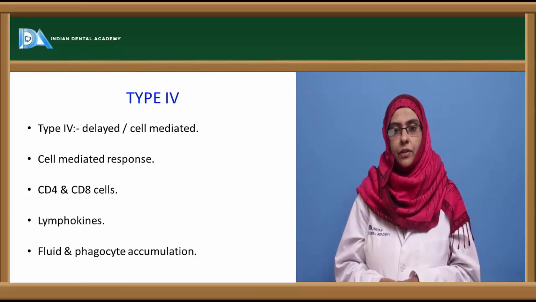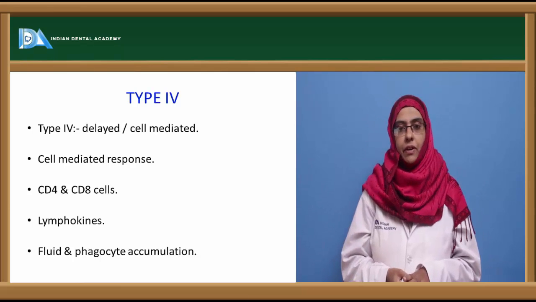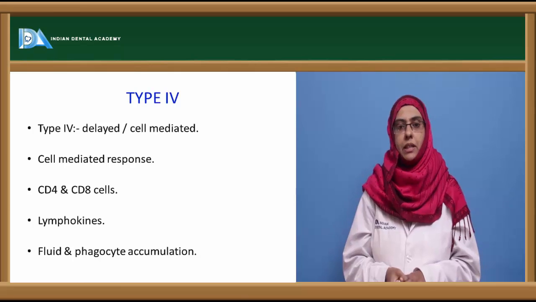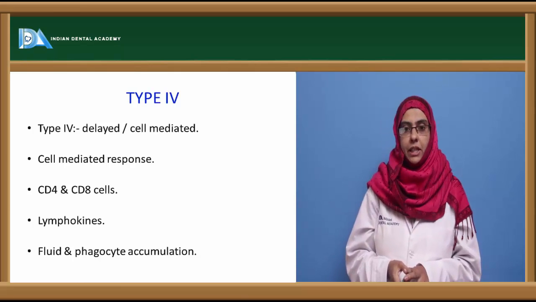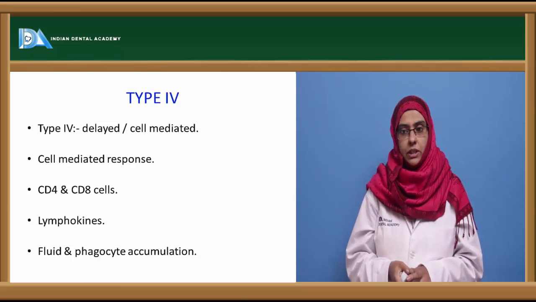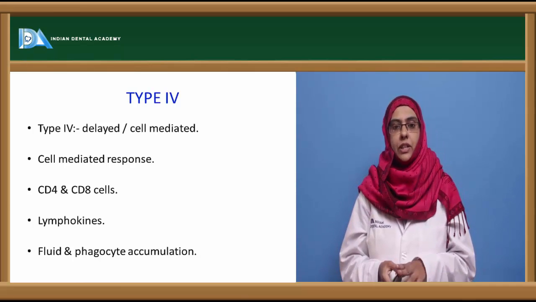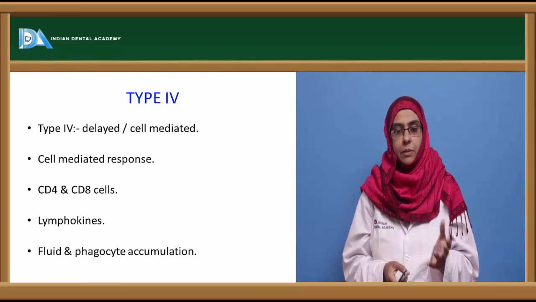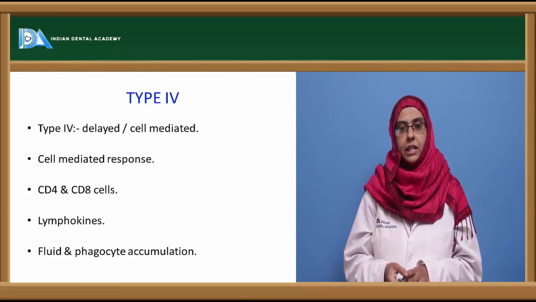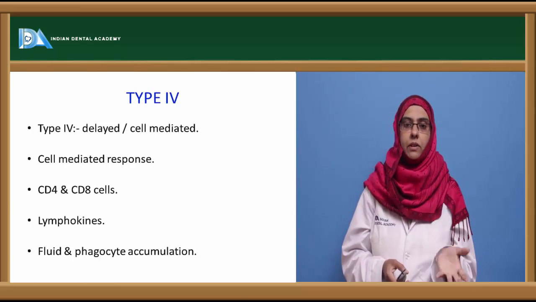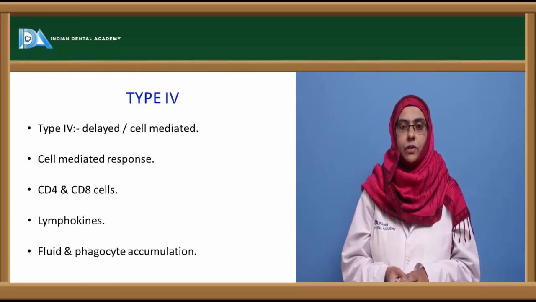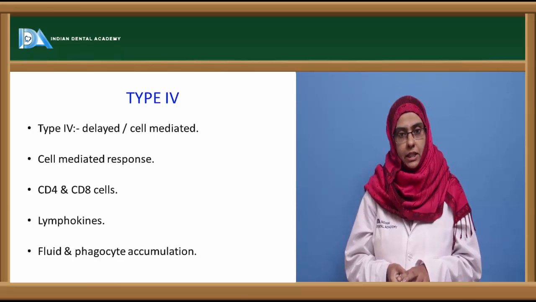Now coming to type 4, which is also a delayed type of hypersensitivity reaction mediated by T cells. Here the cell-mediated response is directed towards different parts of the body. It can be either a generalized one or a systemic hypersensitivity reaction, and the T cells usually involved are those that contain the CD4 and CD8 receptors, and other ones.